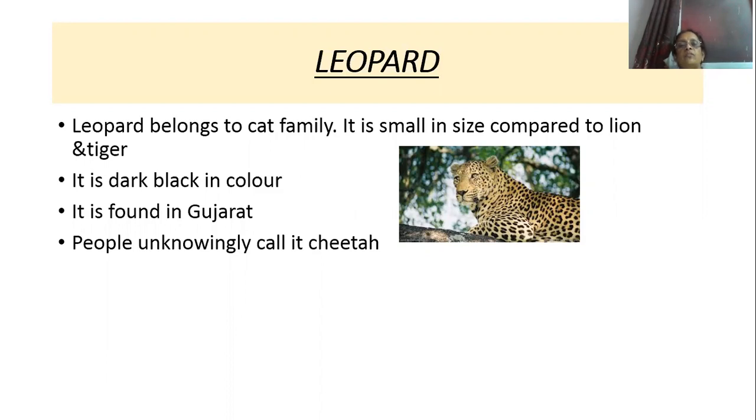So leopard belongs to which family? Cat family. And compared to its size, it is smaller than lion and tiger. What is its color? It is dark black in color. Where is it found? It is found in Gujarat. And what do people unknowingly call it? Cheetah. How is its stature? It is small in size compared to lion and tiger, and less ferocious than lion and tiger. In which state is it found? In India, it is found in Gujarat.